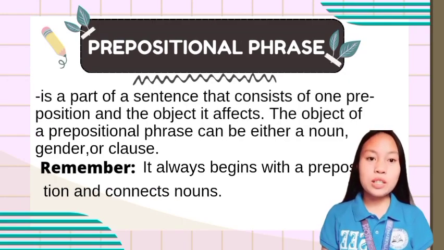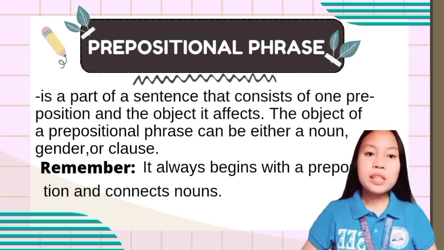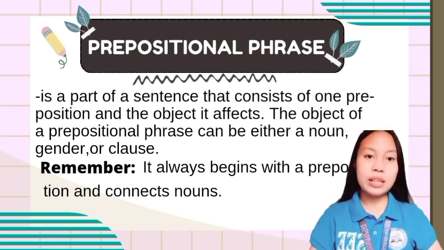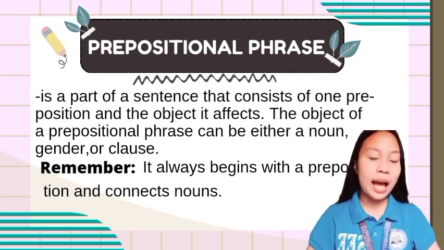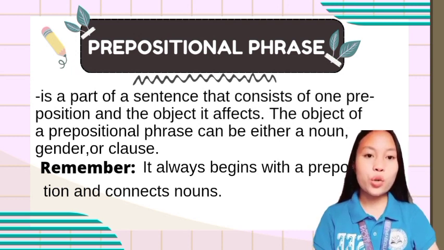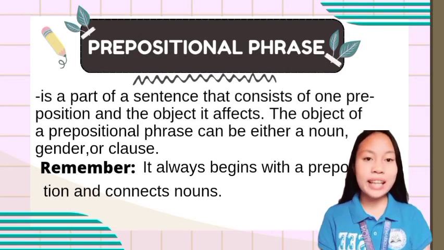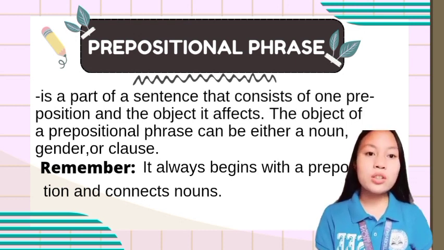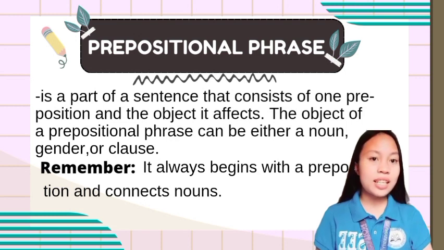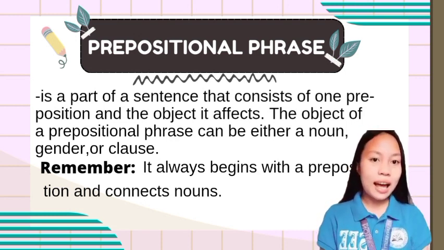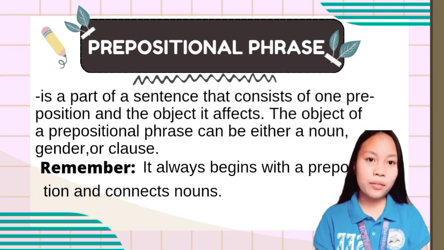Lastly is the prepositional phrase. A prepositional phrase is a part of a sentence that consists of one preposition and the object it affects. The object of a prepositional phrase can be either a noun, gerund, or clause. So what is a preposition, by the way? It is a word or group of words used before a noun, pronoun, or noun phrase to show direction, time, place, etc. Examples are in, at, on, off, to, above, etc.